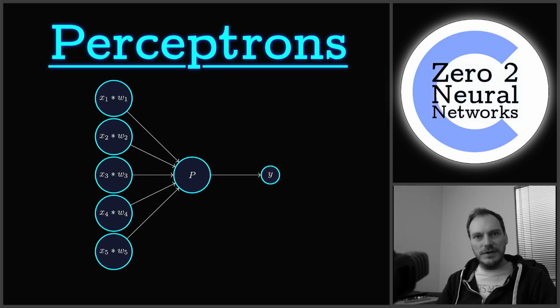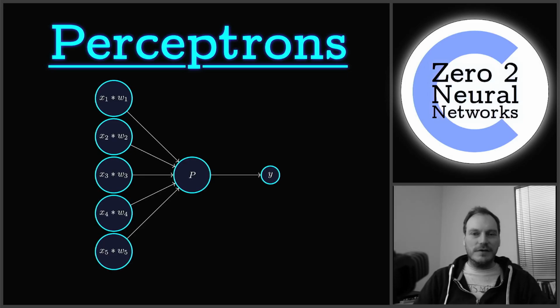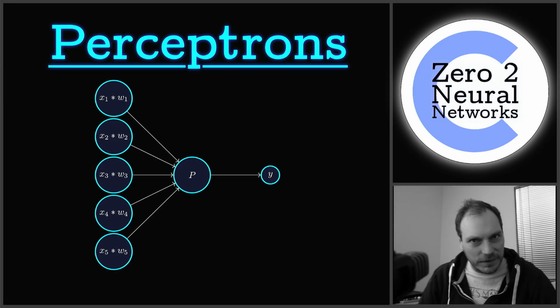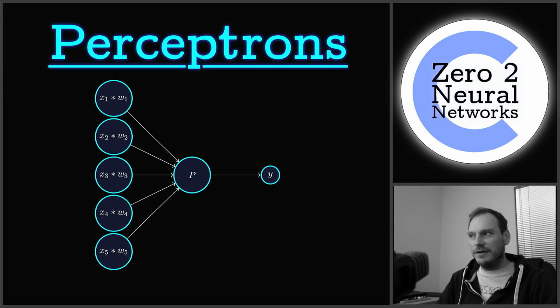Hello and welcome to C Programming 0 to Neural Networks. Today we are going to be introducing perceptrons. Perceptrons are the beginning of artificial intelligence. They're where the journey all sort of started